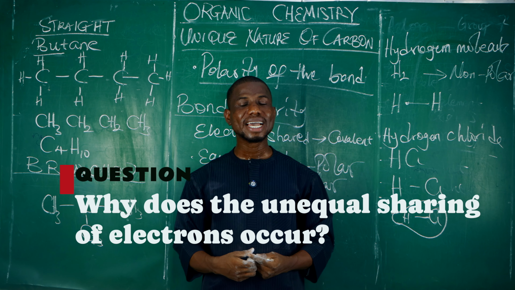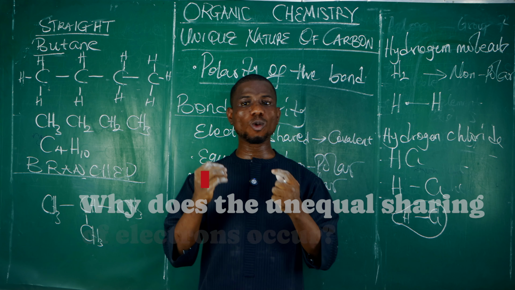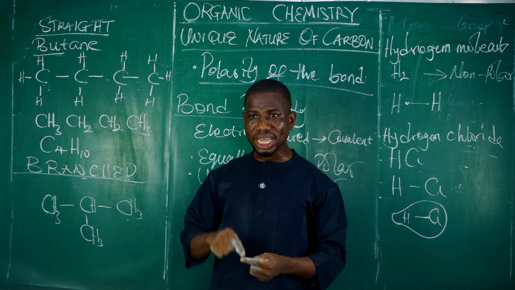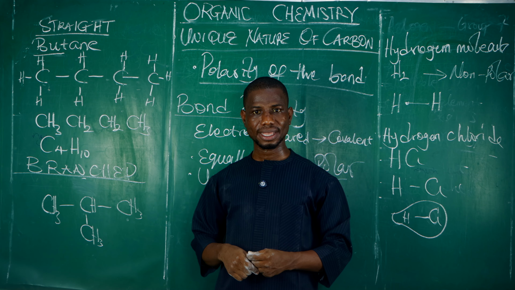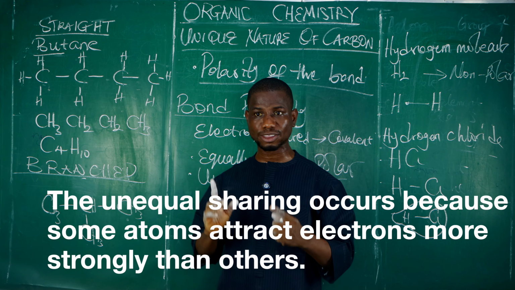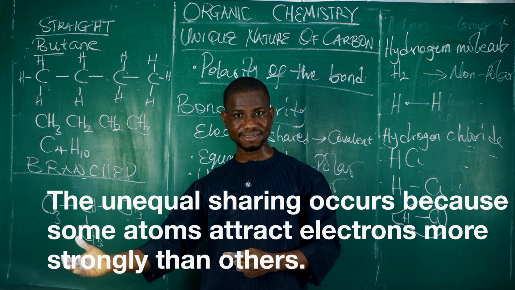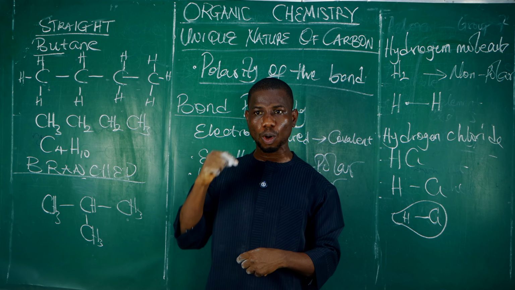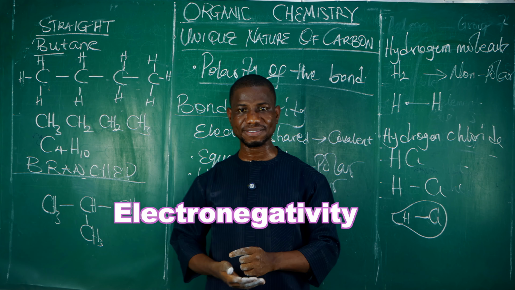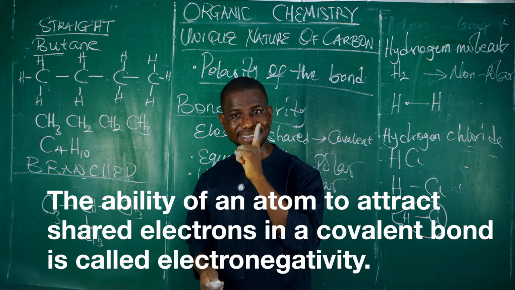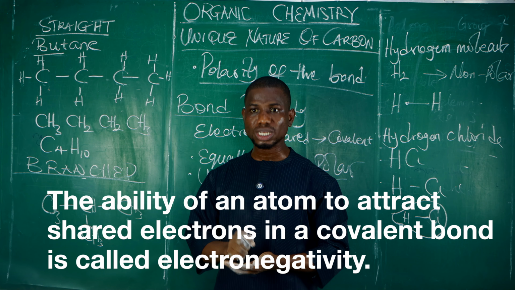Any attempt? Now I want you to know something: the unequal sharing occurs because some atoms attract electrons more strongly than others. I repeat, the unequal sharing occurs because some atoms attract electrons more strongly than others. Now the ability of an atom to attract the shared electron in a covalent bond is called what? Electronegativity.